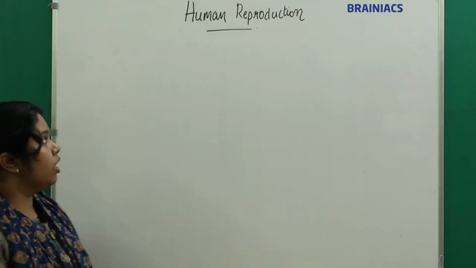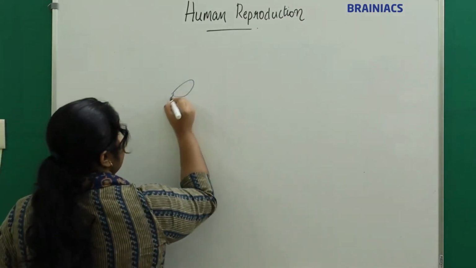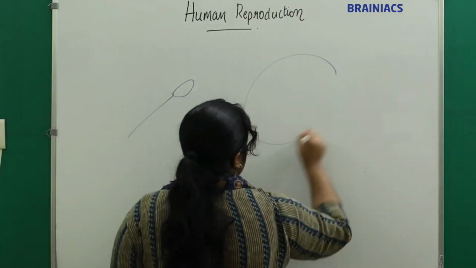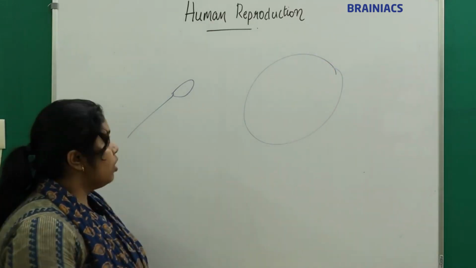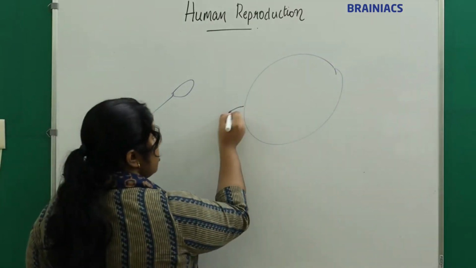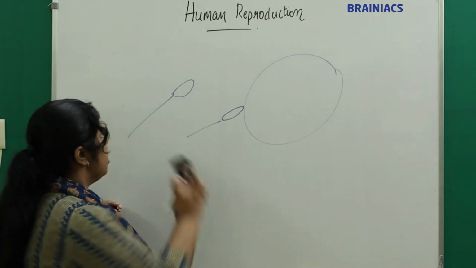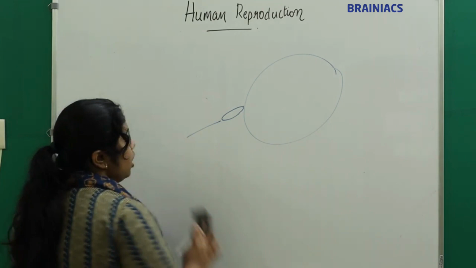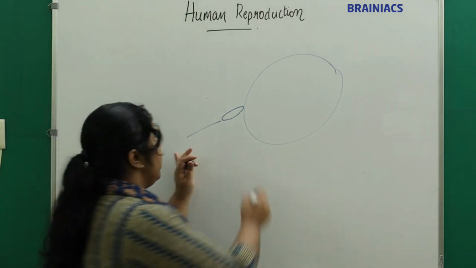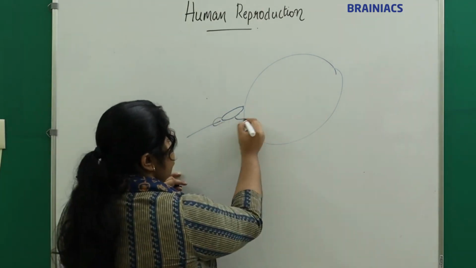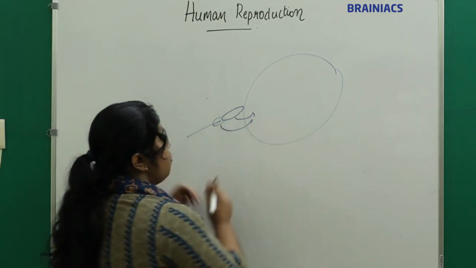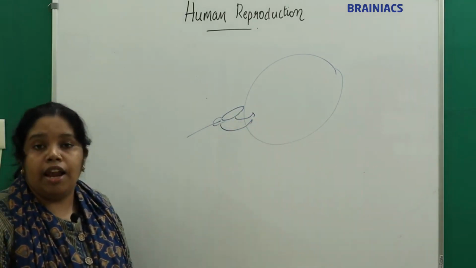So here we have the sperm and here we have the ovum, right? The sperm has reached the membrane of the ovum. Only the head and the middle portion enter, and the tail is left behind.